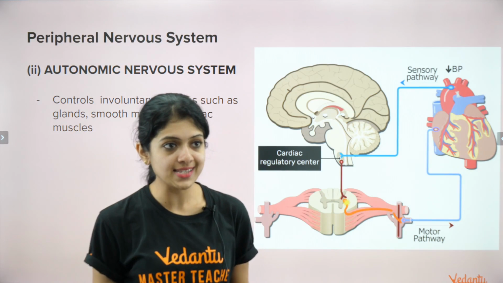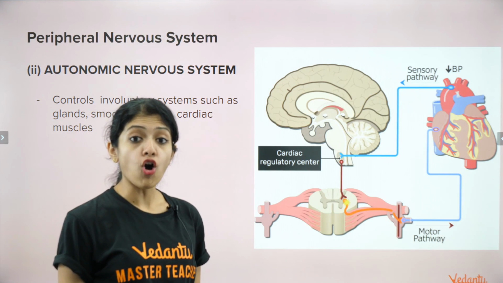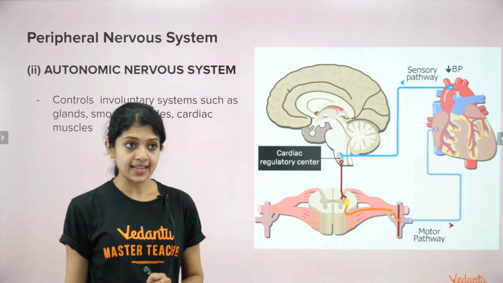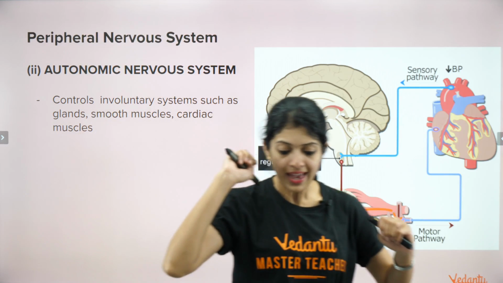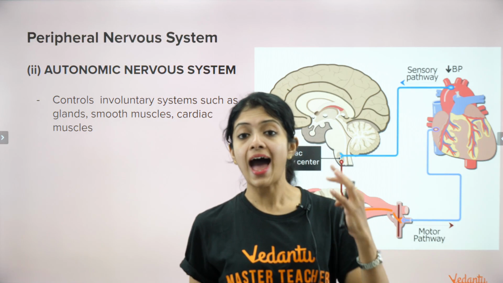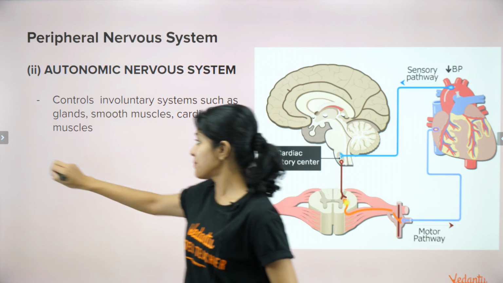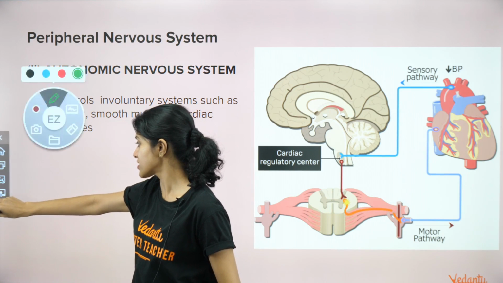Now let's go ahead and understand what the autonomic nervous system does. Remember, peripheral nervous system is divided into somatic and autonomic. The name again should give you the hint of what it does.